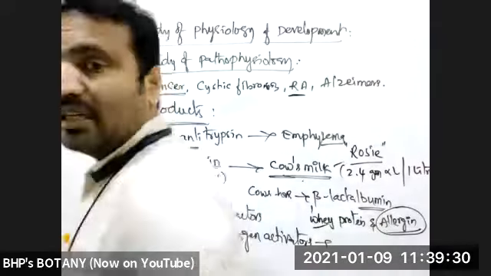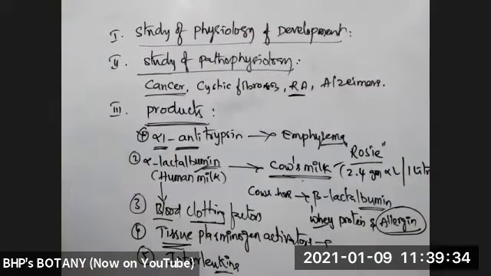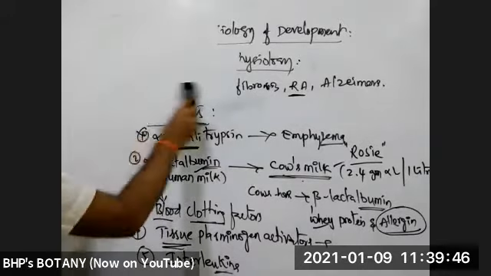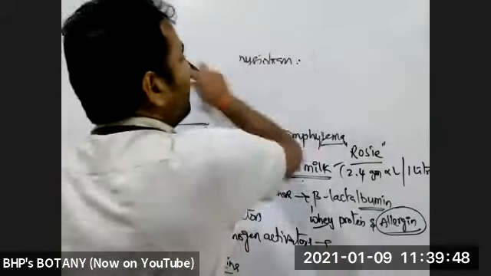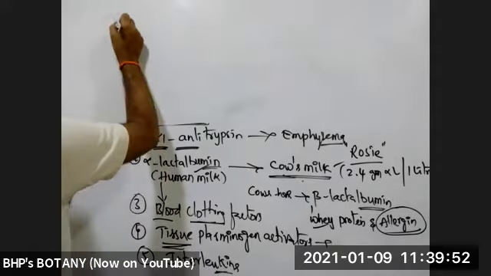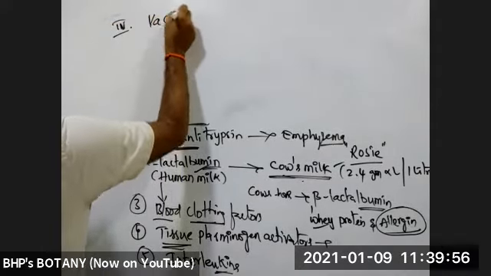So transgenic animals are useful in the production of many biological products like that, which are useful for treating some disorders. Okay, these are biological products. Then the next application of transgenic animals: three applications are complete, the fourth one is vaccine safety.